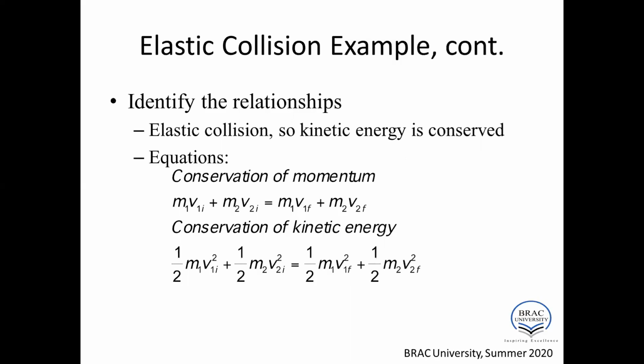And if we apply the conservation of kinetic energy, the equation is half M1 V1I square plus half M2 V2I square. This is the total initial kinetic energy of the system. It is equal to half M1 V1F square plus half M2 V2F square. So this is the final kinetic energy of the system.